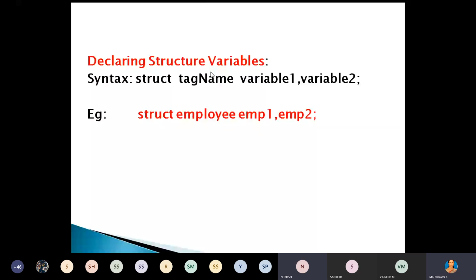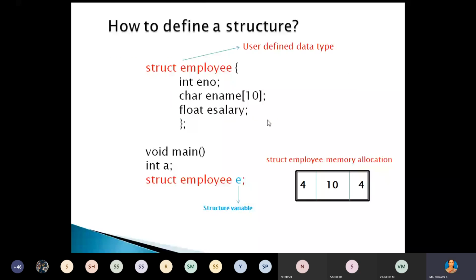While declaring the structure variable, we can declare any number of structure variables. The syntax is struct, then the structure name or tag name, then variable names, that is emp1, emp2, etc. In this particular case we are creating two structure variables, emp1 and emp2, for this particular structure. emp1 will allocate the memory location for these three data members, and emp2 also allocates the memory location for these data members.